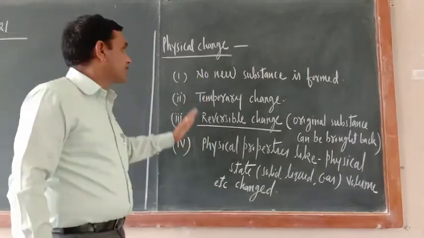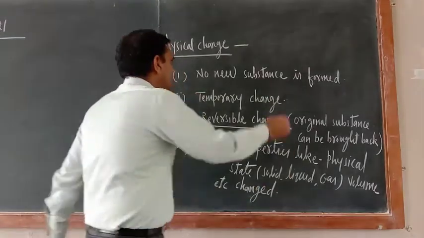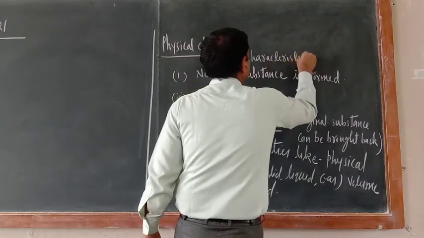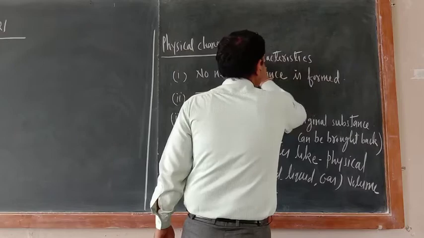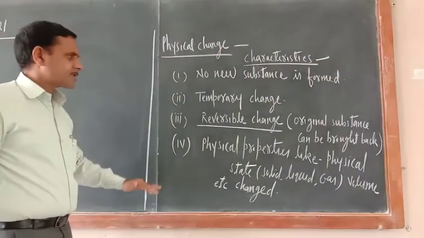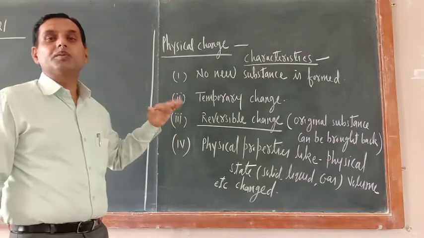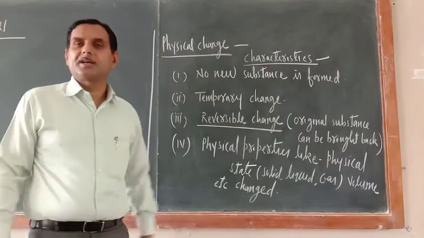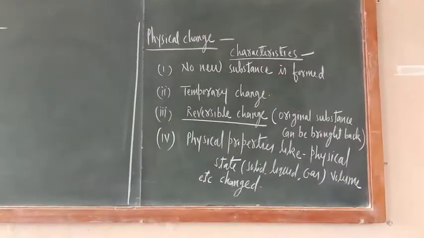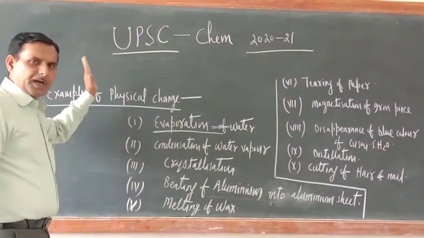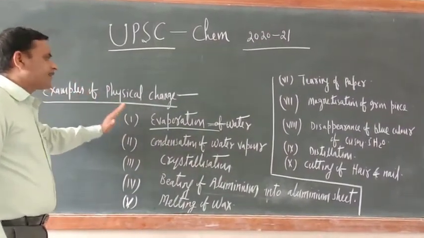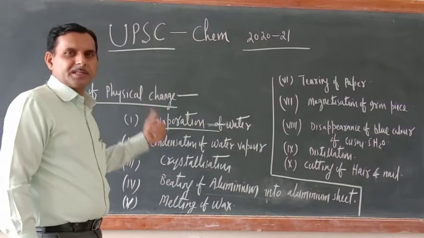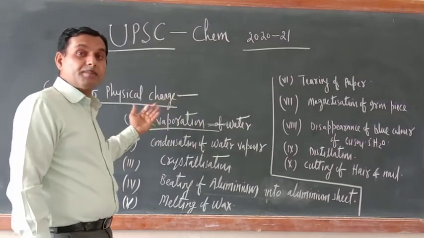Now, whatever properties, whatever characteristics we have studied, they are nothing but the characteristics of physical change. These should be justified with the help of examples for better understanding. Dear cadets, here I have written the examples of physical changes, and whatever characteristics we have studied earlier, we will justify whether those characteristics are met here or not.